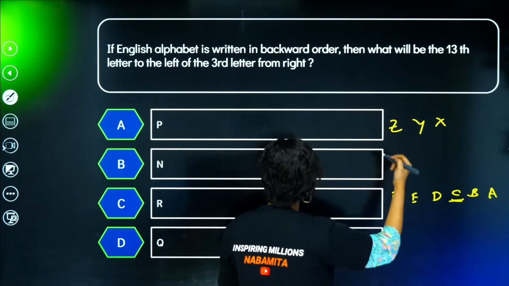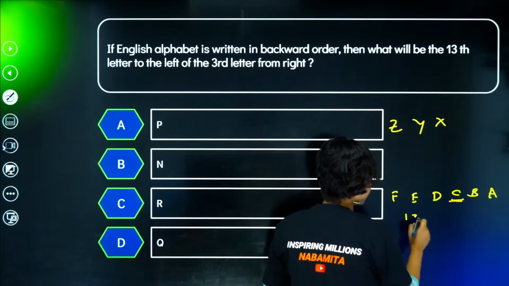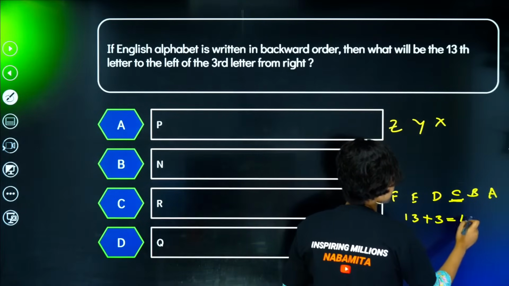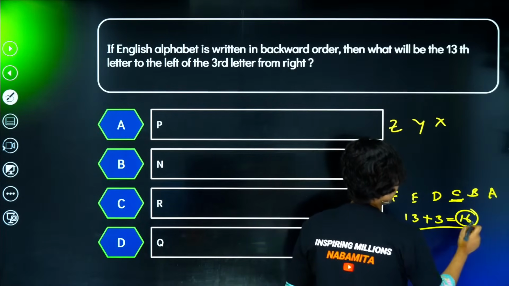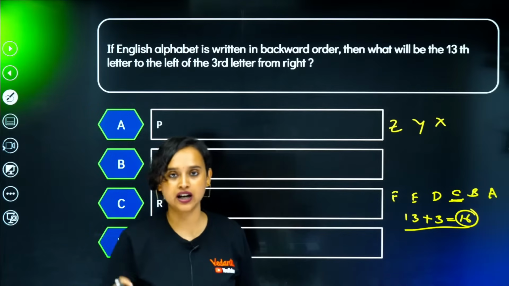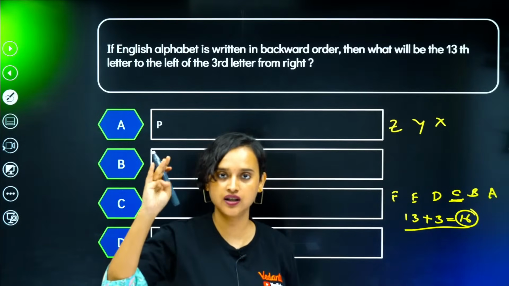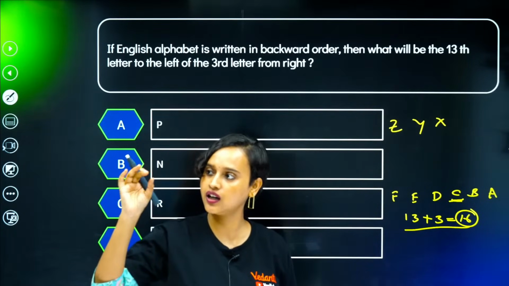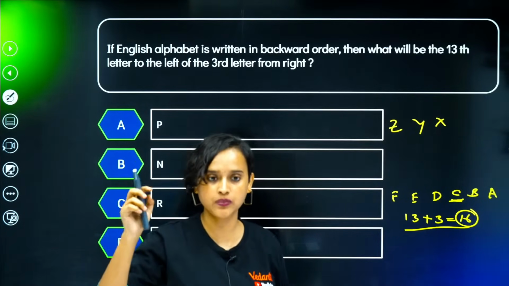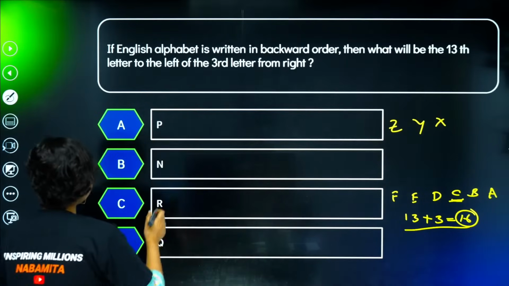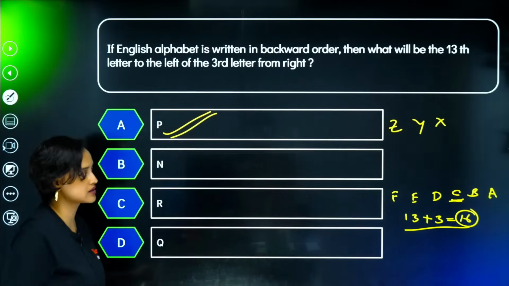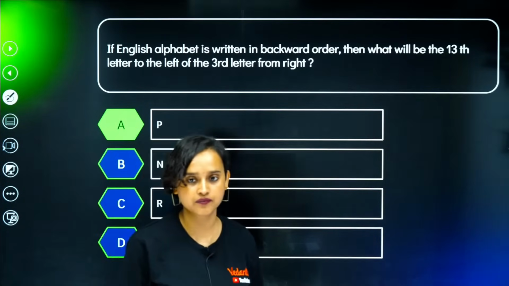So 13 plus 3 will be 16. And what is the 16th alphabet? A, B, C, D, E, F, G, H, I, J, K, L, M, N, O, P. P is the correct answer, I guess.